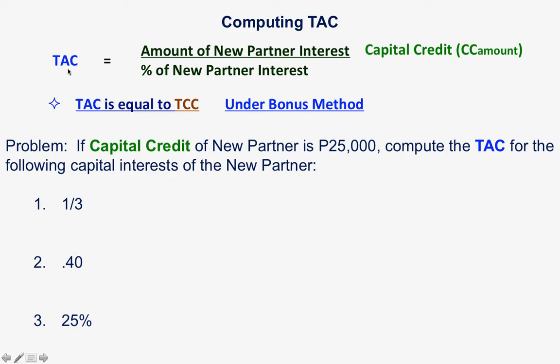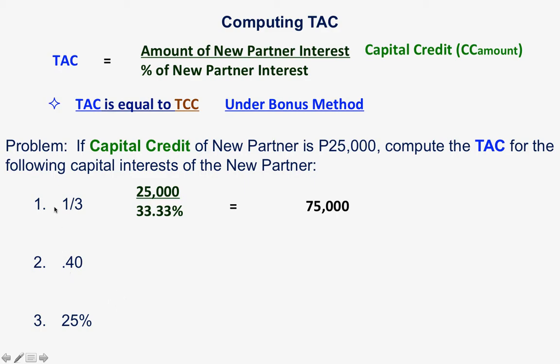How are we going to compute the total agreed capital? For 1/3, 25,000, which is the capital credit of the new partner, over the percentage of 33.33%, or divided by 1/3, that will give you 75,000 as your total agreed capital.